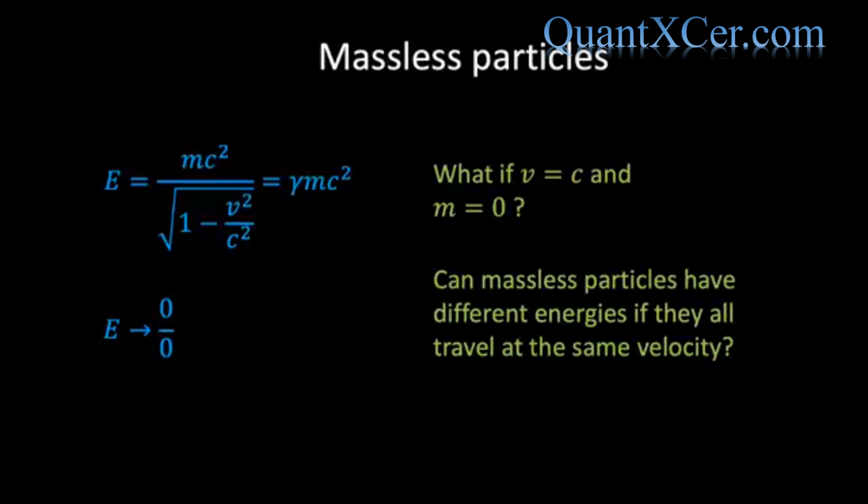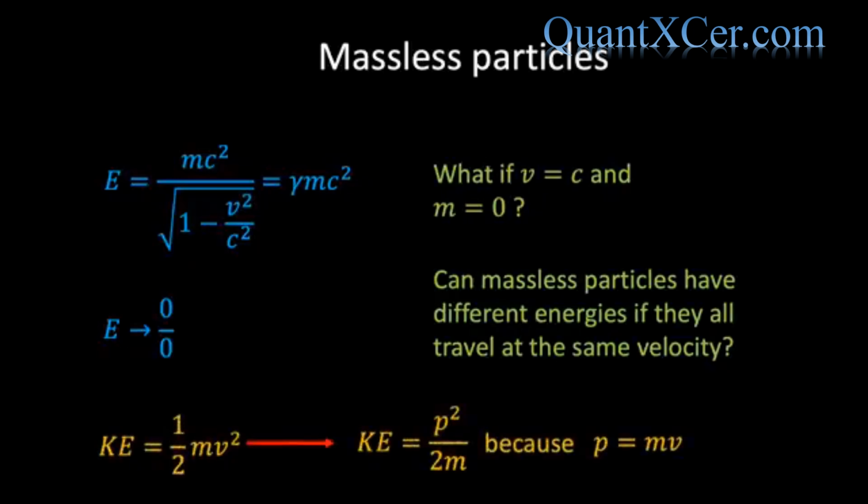But in order to see this, we will need to look at the energy of a particle in a slightly different way. Instead of expressing the total energy of an object in terms of its velocity, we can rewrite the energy in terms of the momentum of the particle. This is something that is already familiar from classical physics, where we can take the expression for kinetic energy, ½mv², and then using the definition of momentum, p = mv, write this as KE = p²/2m.